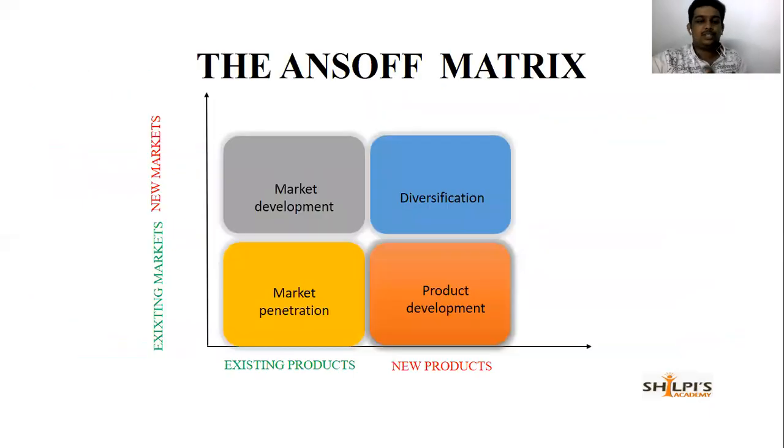Now we come to the picture again. See, now it is clear, right? Existing market and existing product, it is market penetration. I have the existing product and market, but I'm going to develop it, enhance the market. Existing product but in a new market, I'm going to develop the market. It is market development. New products in the existing market, I'm developing the product, so it is product development. New product in a new market, it is completely diversified, so it is diversification. Clear with this picture? Yes, this is the complete idea of the ANSOFF matrix.